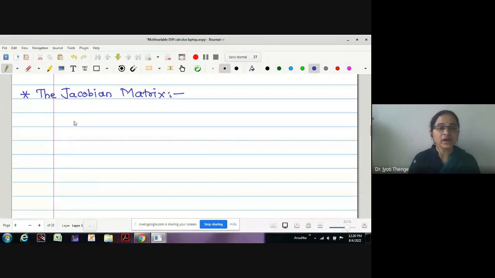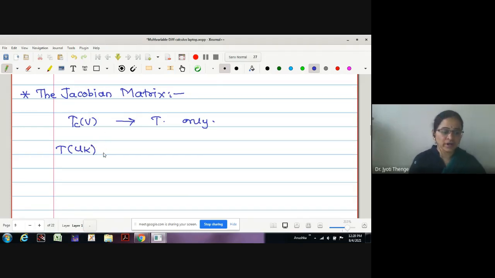Now till now we were using the notation TC for the total derivative of a function at the point C in direction v. Now instead of this TC, we will use T only. Also, we have seen that the total derivative obtained in the kth unit coordinate vector is nothing but f dash of c comma uk.